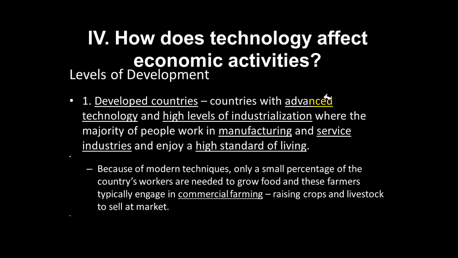So now going to the levels of development, we'll talk about two different types of countries, and you've heard me mention this before. Well, first we'll discuss developed countries. Developed countries are countries like the United States, like Canada, like most of the Western countries in Europe, countries that have advanced technology, high levels of industrialization.